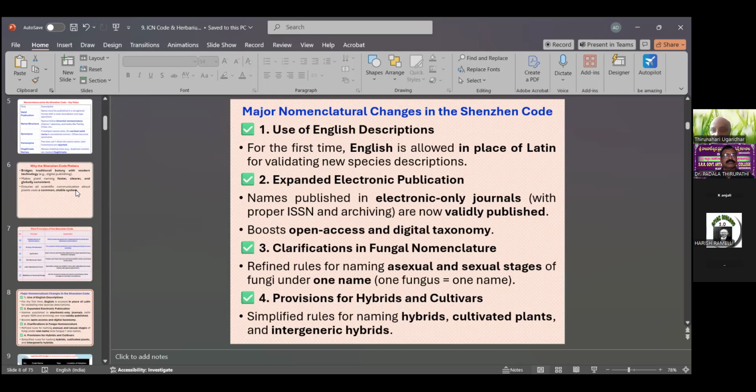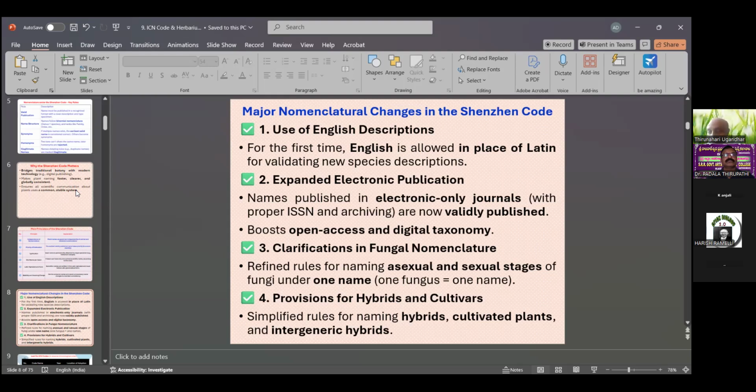The major nomenclature changes in the Shenzhen Code: use of English descriptions, expanded electronic publication, clarification in fungal nomenclature, and provision for hybrids and cultivars.